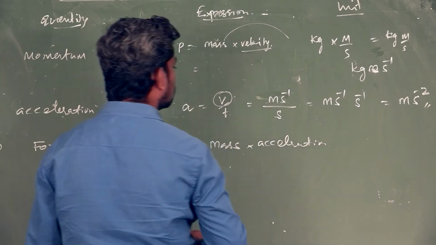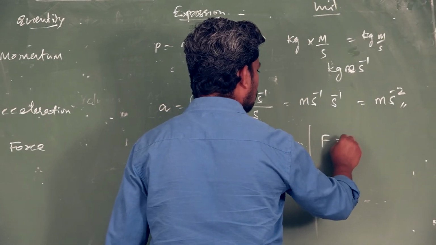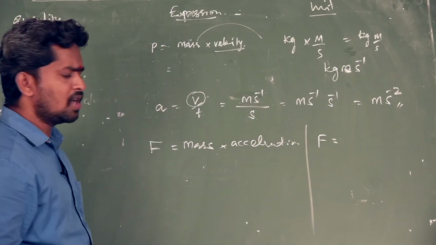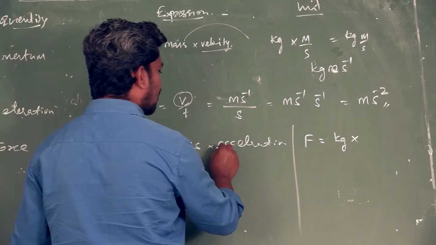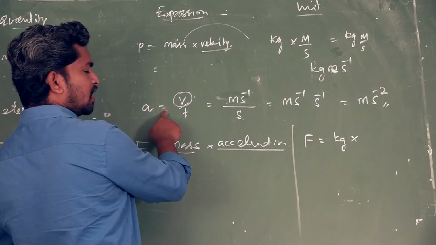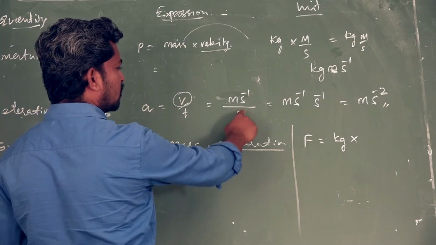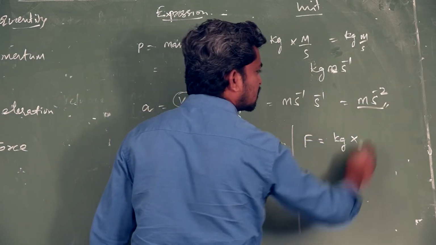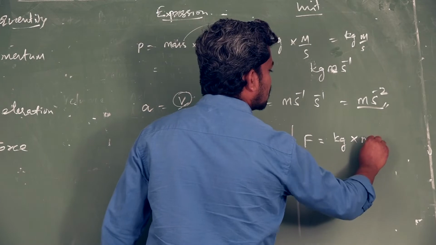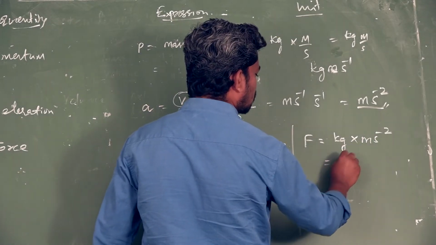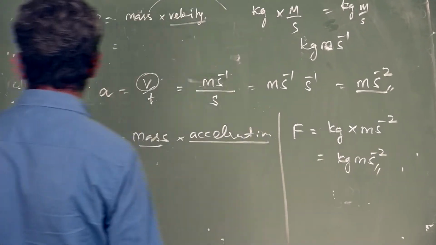So mass into acceleration. I want to calculate the unit. Force is equal to mass into acceleration. What is the unit of mass? Kilogram, into acceleration. You know well, acceleration is equal to velocity divided by time. Meter second minus 1 divided by second. So finally we get meter second minus 2. This is the unit of acceleration. So kilogram meter second minus 2, this is the unit of force.